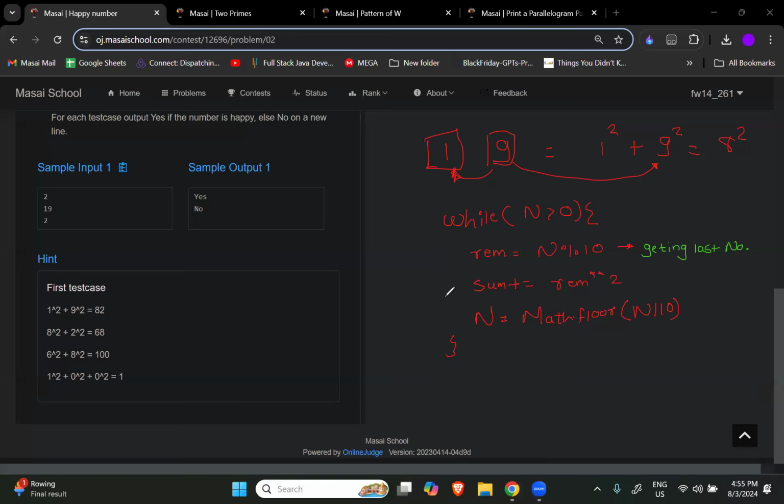Now once this loop is over, there will be some value in sum, right? There will be some value in sum. What will we do with this value now? Now let's suppose I made the sum and I got 82 inside this sum. Now what will I do?